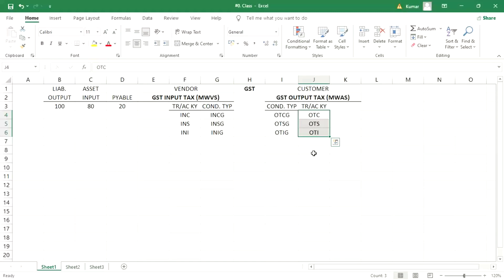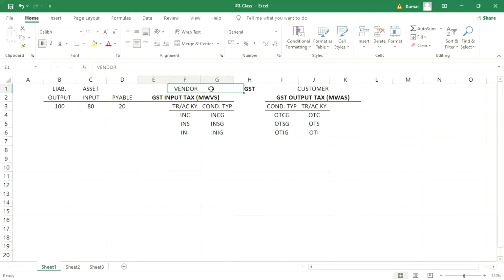Later, as per the conditions, we will add other GL accounts also, and we'll add other condition types also. The more condition types are added, the more GL accounts are going to be created, and the more tax codes are also going to be created. Now look at here, guys. If you talk about the tax code, right now what is happening?